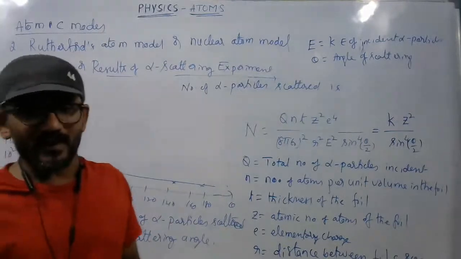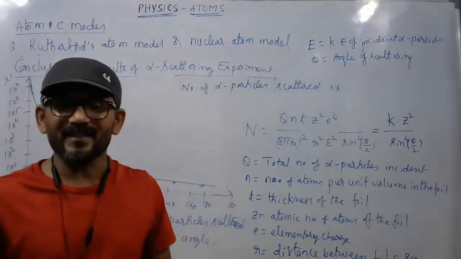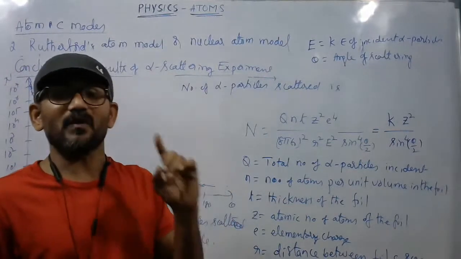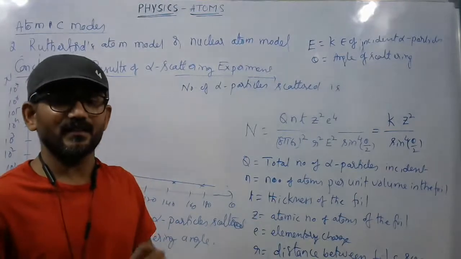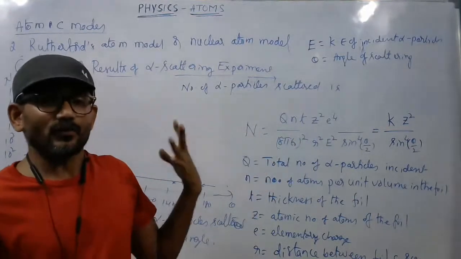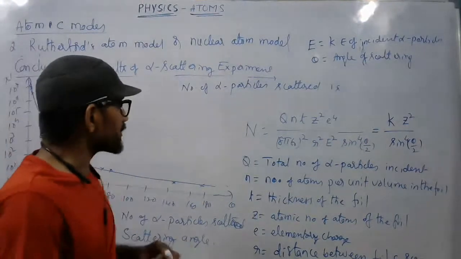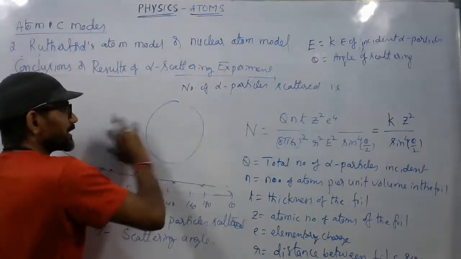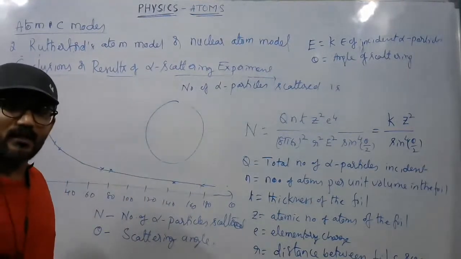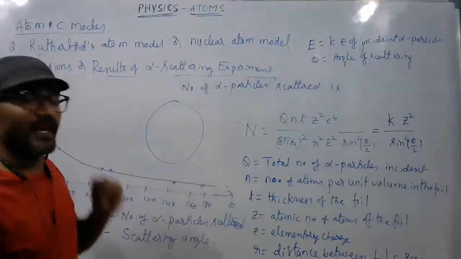It is also observed that about 1 in 8,000 alpha particles are scattered by angles greater than 90 degrees, and 1 in 10⁶ alpha particles are scattered by an angle theta equal to 180, meaning they bounce back. From these observations, it is concluded that most of the space of the atom is empty. The second conclusion is that some positive charge is residing inside the atom.